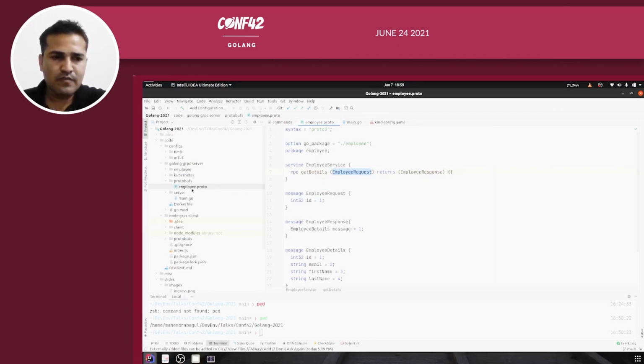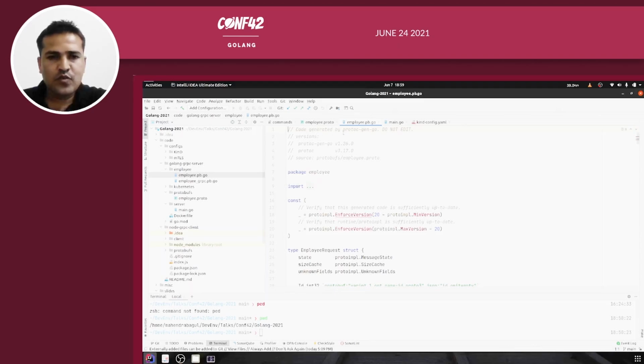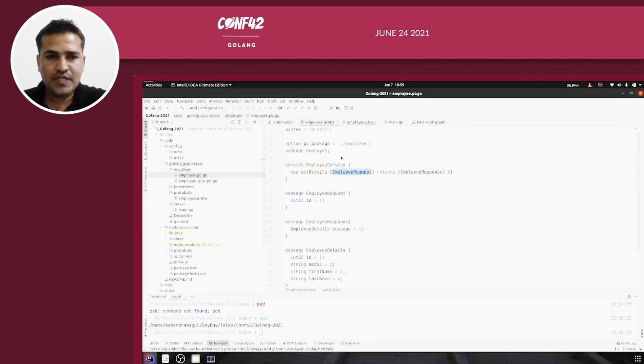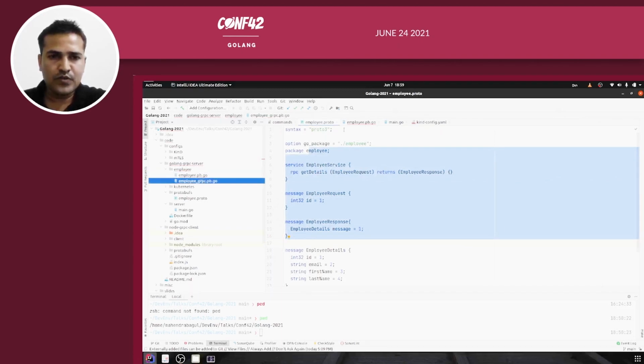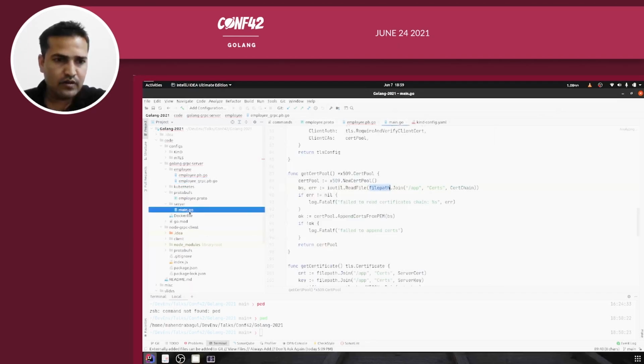There is protoc, the proto compiler, which you can use to create these files. These files are auto generated. When you open it, you will notice this message, code generated by protoc-gen, do not edit. So this is generated using the command, as per the information you specify here. Both of these files are created from the .proto using protoc, as per the .proto which you have created. When you create these two files, you can make use of them in your server main.go.